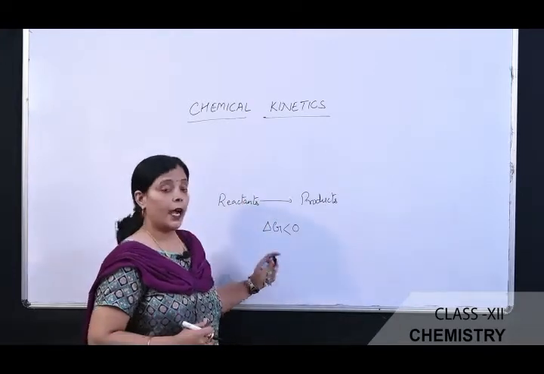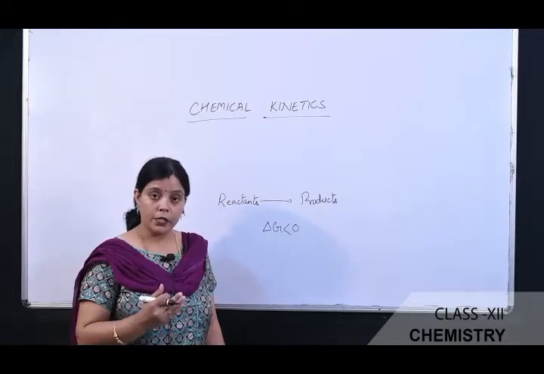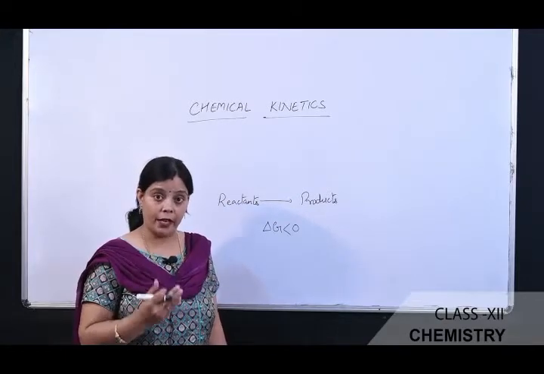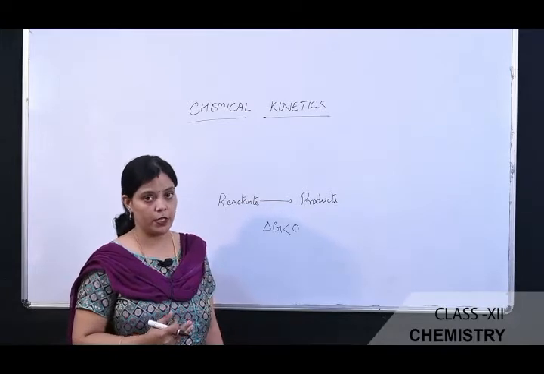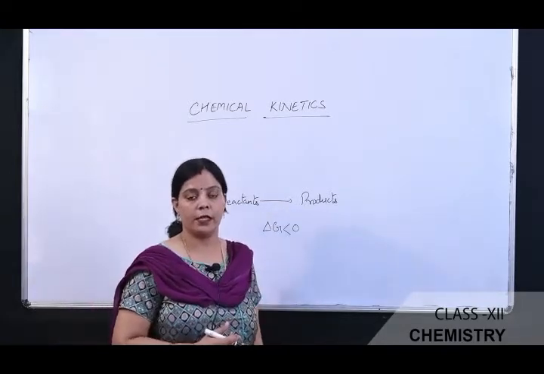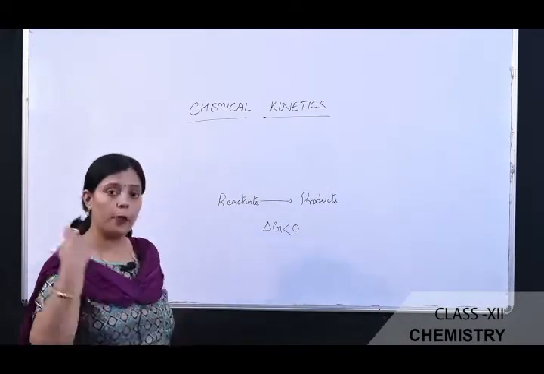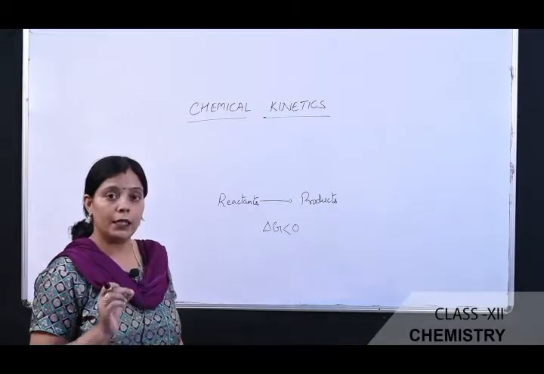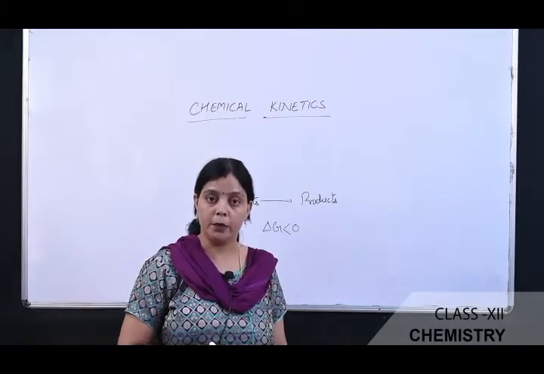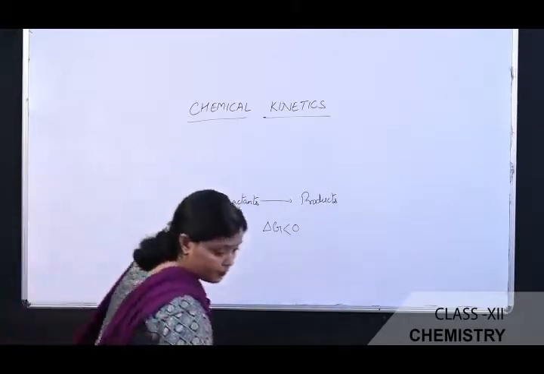When the delta G is negative, only in that condition is the reaction feasible. Now, kinetics means the study of reactions and the study of the reaction's rate, speed or velocity. When the speed and velocity are studied, that branch of chemistry is named chemical kinetics. Now I am going to the next topic. What are the types of chemical reaction based on their rates?